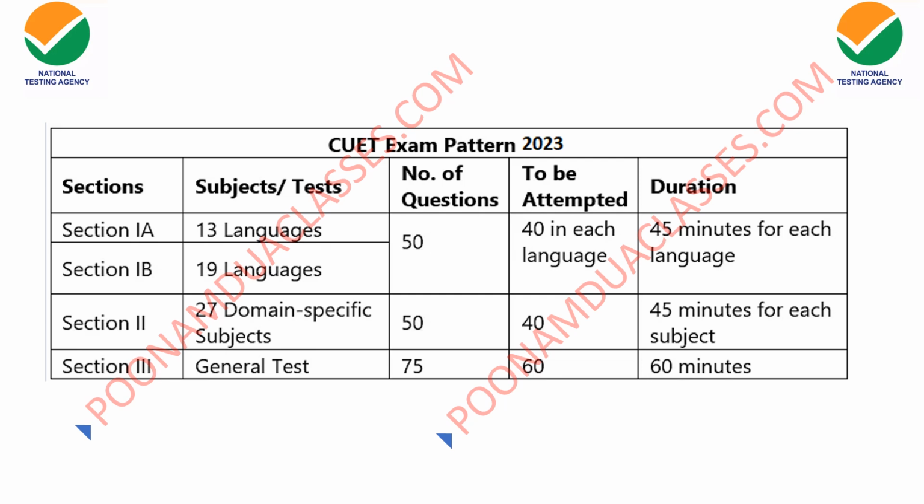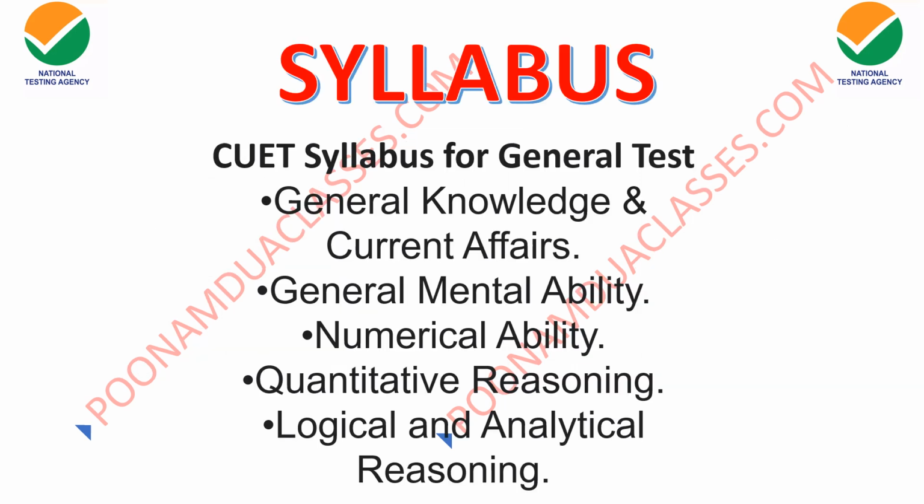I told you about the pattern in the previous video as well. There will be section A, section B, section 2 and section 3. Total 50 questions in section A and B, that is language 1, and 50 questions in domain specific. General test of 75 questions, 40 you are supposed to attempt here, 40 here and 60 from this part. 45 minutes for language will be given, 45 minutes for domain subject will be given, and 60 minutes for general test will be given.